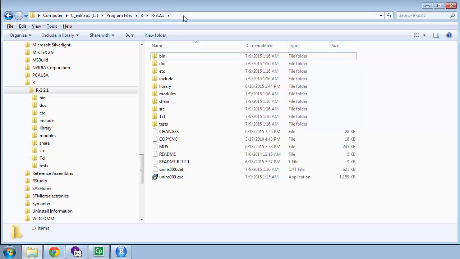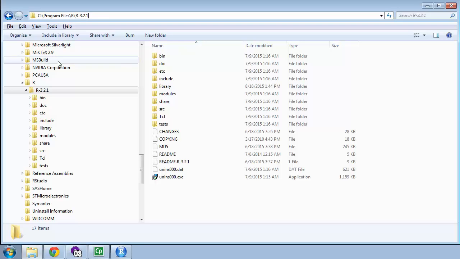So here's, within Windows, this is the path to the executables of R. And some of you may have some limitations on your security settings so that you can't see these folders, and you'll want to change your rights on your machine to be able to see where the programs live in order to do this correctly.